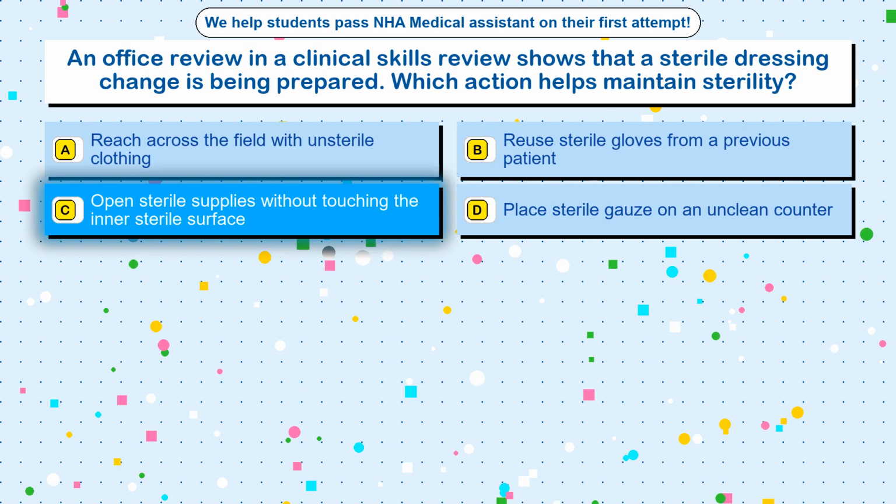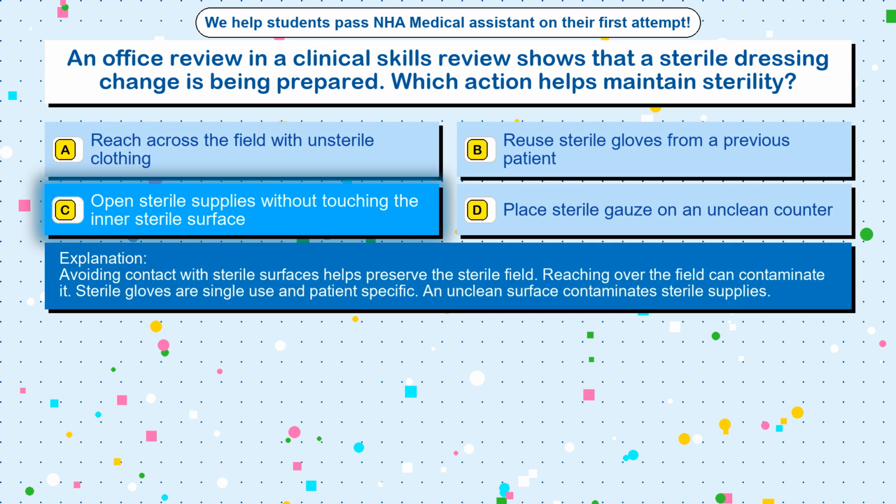The correct answer is option C, open sterile supplies without touching the inner sterile surface. Avoiding contact with sterile surfaces helps preserve the sterile field. Reaching over the field can contaminate it. Sterile gloves are single-use and patient-specific. An unclean surface contaminates sterile supplies.